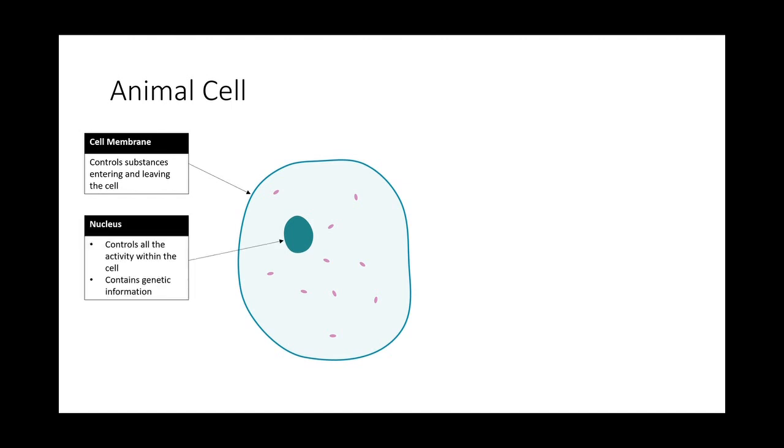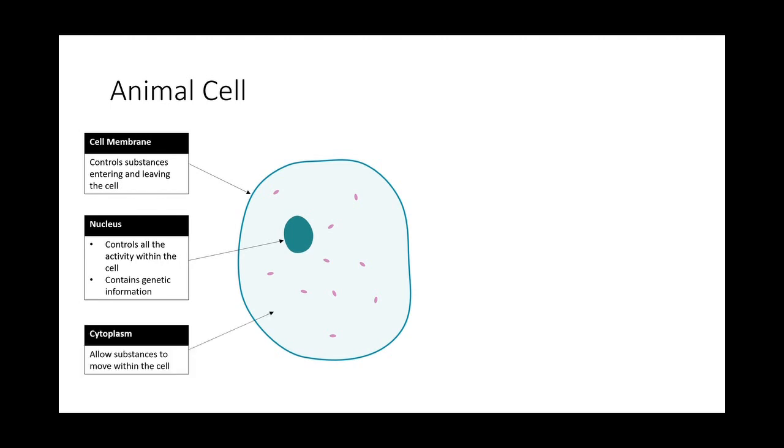The nucleus can be known as the brain of the cell, because it controls all the activity within the cell. It also contains genetic information. Genetic information is basically information passed down from your parents to you. So for example, the genes in your hair cells will tell you what hair color you will have. And this hair color information is passed down from your parents to you. So for example, if you are Asian with black hair, your parents have both black hair, this black hair information will be passed down to you. That's why you also have black hair.